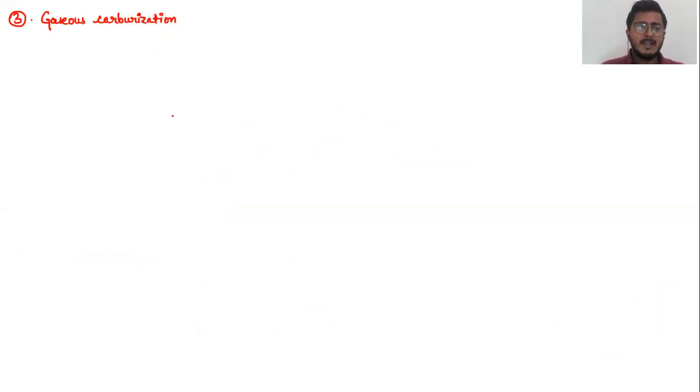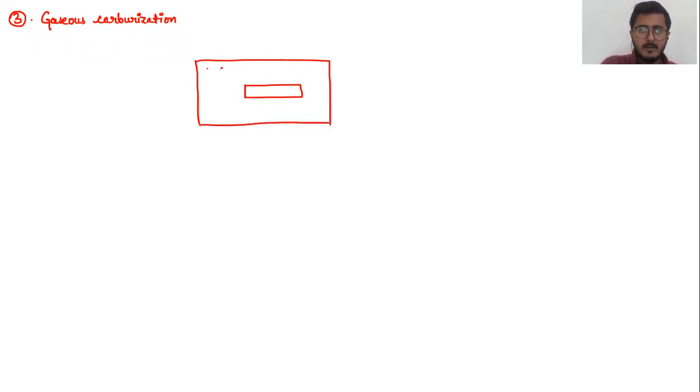Now again the concept is the same. In the case of gaseous carburization, again you have a low carbon steel block. It is kept inside a chamber which is filled with hydrocarbons, like methane.